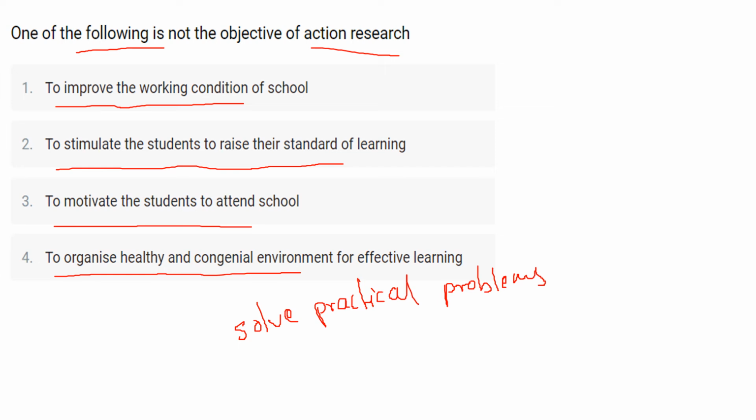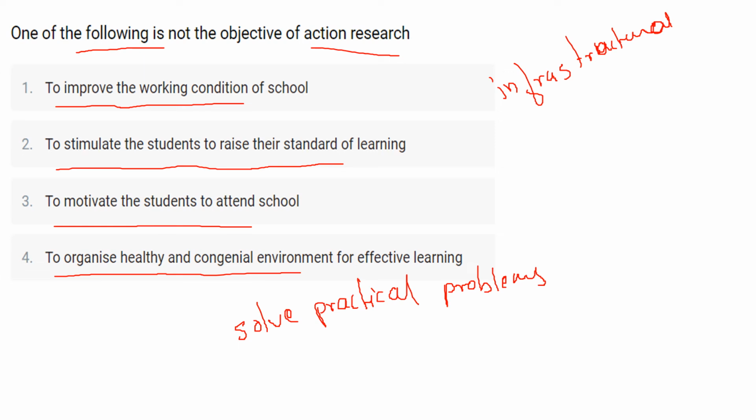Here, when we are talking about the objectives of action research, the first one is to improve the working condition of various infrastructure components of the school premises. To take a collaborative action, reflect on an activity taken up in the school and generate discussion on the key issues of concern that are required to be addressed, then is to organize a healthy and congenial environment for effective learning.